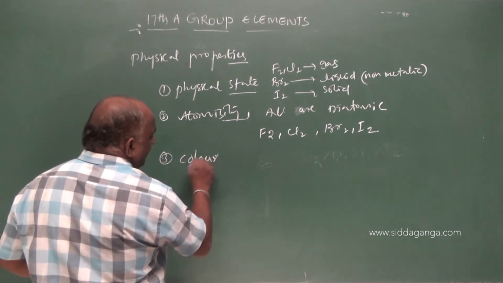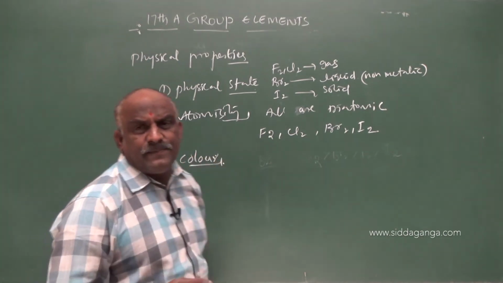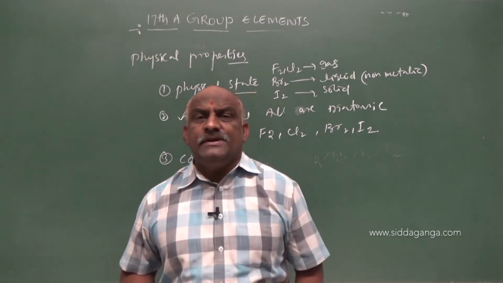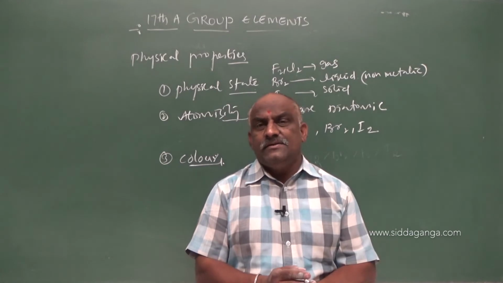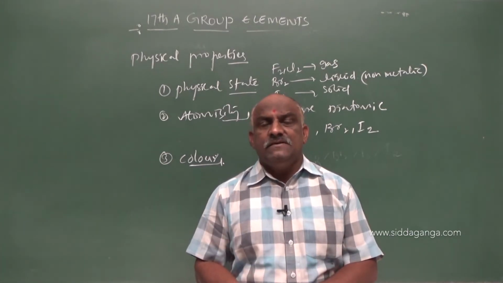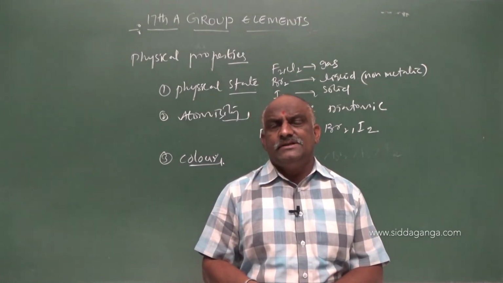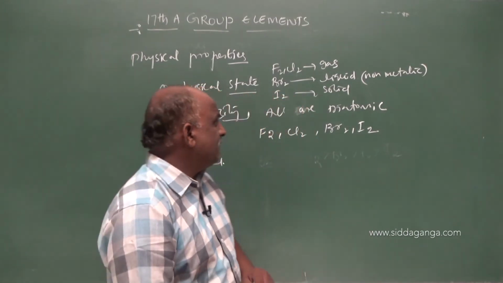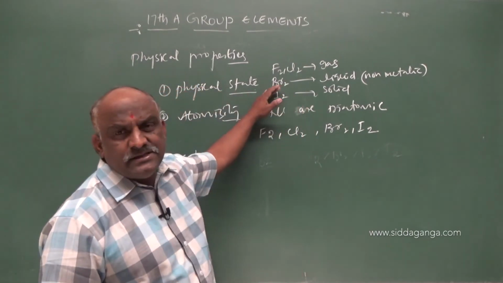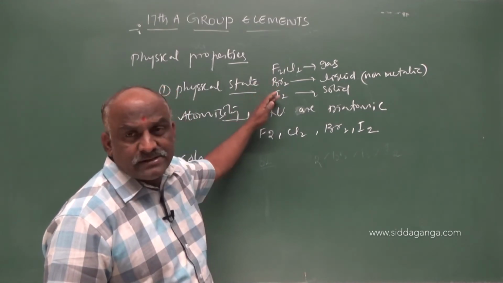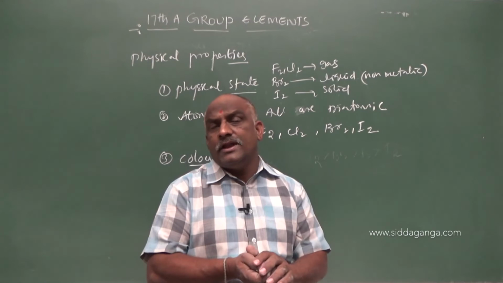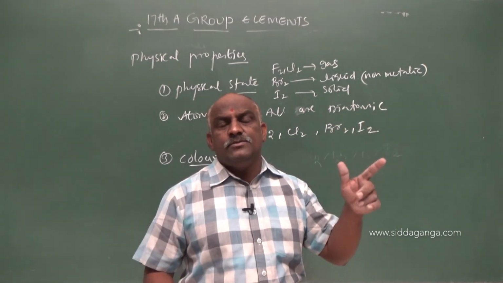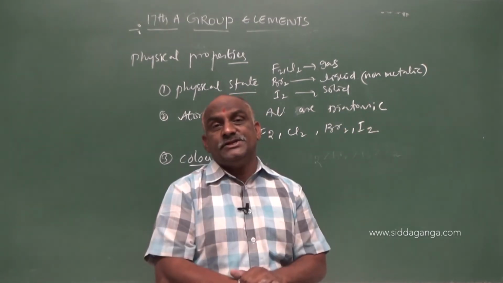exhibit characteristic color. Why do these exhibit characteristic color? Because of excitation and de-excitation. We know that excitation, de-excitation means if you supply some energy, some heat to these elements, they absorb some energy, and the electron jumps from lower energy to higher energy. Absorbs means they absorb visible radiation.